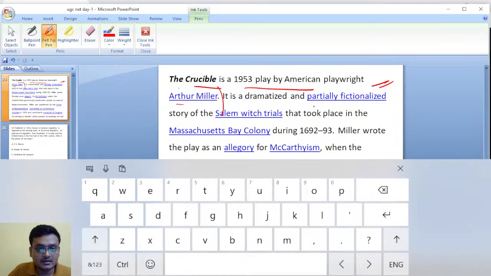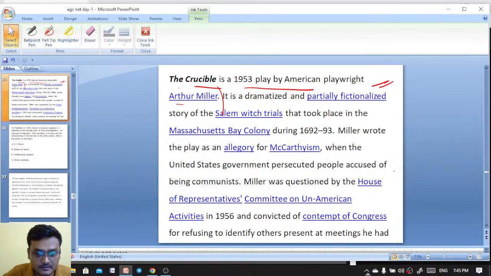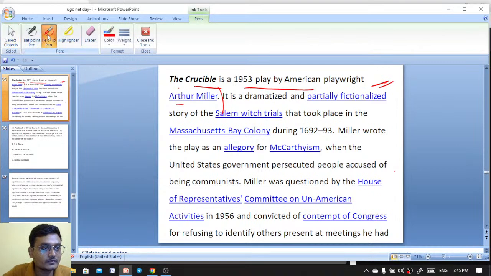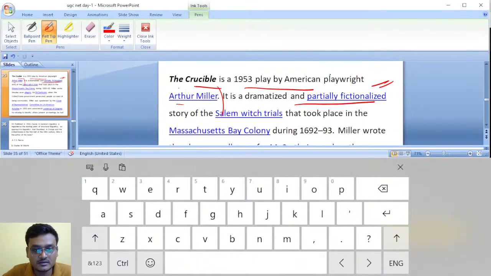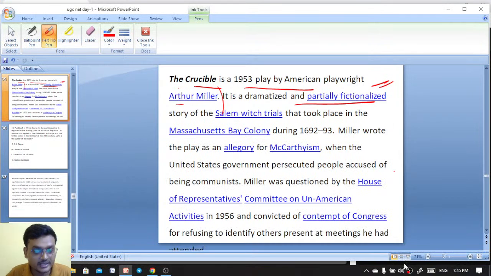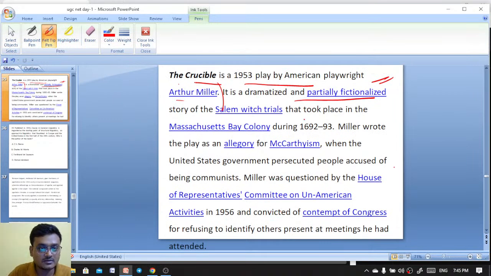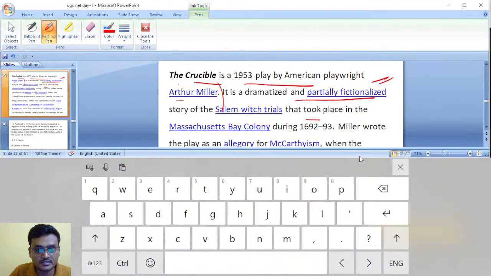It is dramatized today. Why is it happening again and again? The Crucible is a 1953 play by American playwright Arthur Miller, and it is a dramatized and partially fictionalized story. I do not know why it is happening today. The same thing is happening.